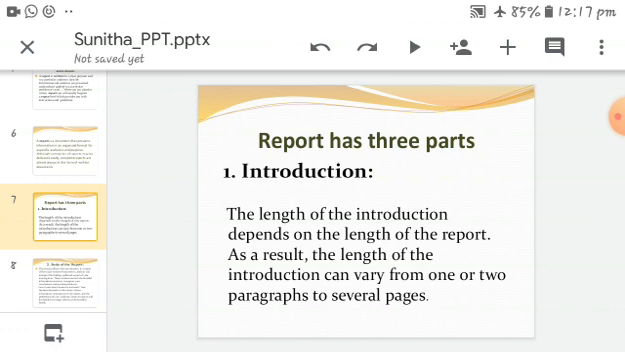And supporting sentences are also used to describe the major ideas, and we can write some of the major ideas to elaborate and describe the related issue of what we are writing in the report. Okay.